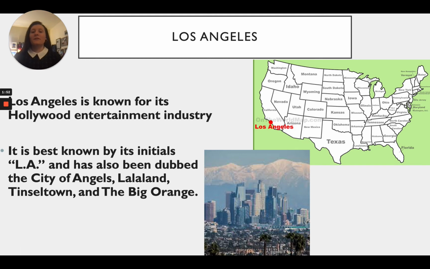All right, next up we have Los Angeles. And we see where Los Angeles here is on the map. So it's on the west coast of the United States, pretty close to the state of Arizona. Still a good amount of driving to get there from here. So Los Angeles is known for its Hollywood entertainment industry. And Los Angeles is best known by its initials LA. And has also been dubbed the City of Angels, La La Land, Tinseltown, and the Big Orange.